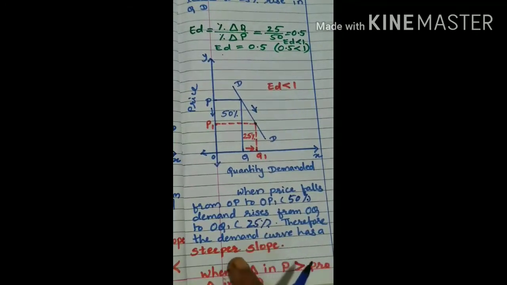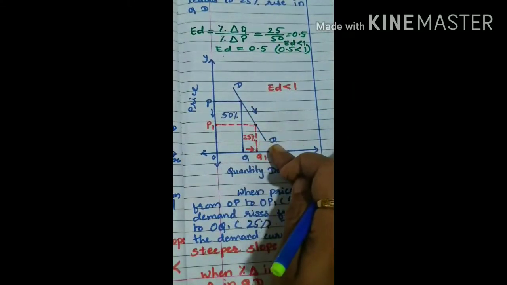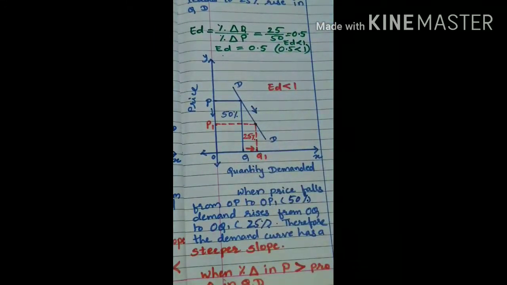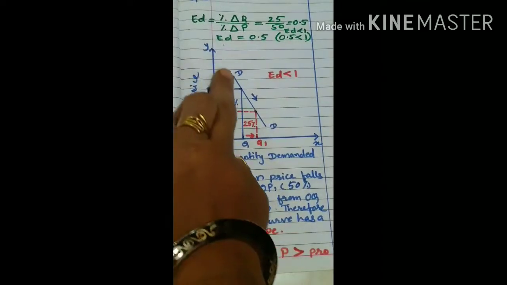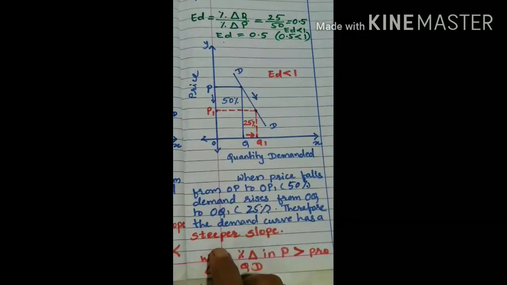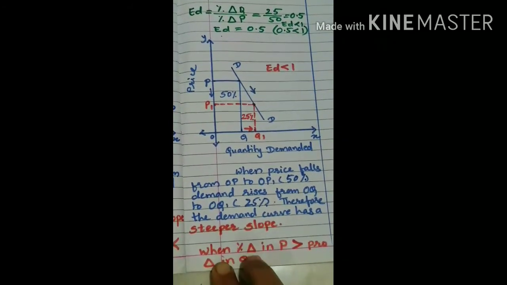25%. Therefore, the slope of the demand curve here is very steep. It was falling rapidly. That's why it has a steeper slope. If you put a point over here, it will go down fast. That's why the slope of the demand curve is steeper. So in case of relatively inelastic demand, the demand curve has a steeper slope.